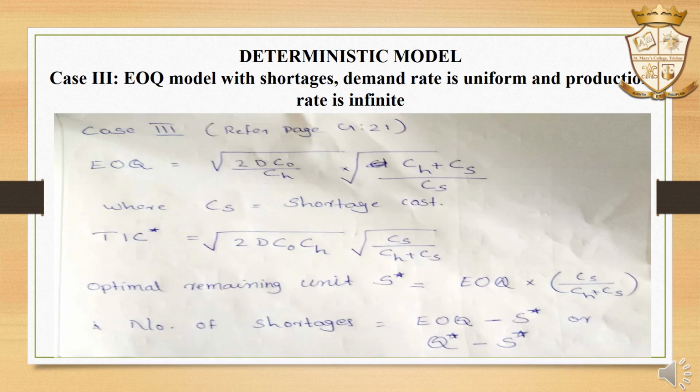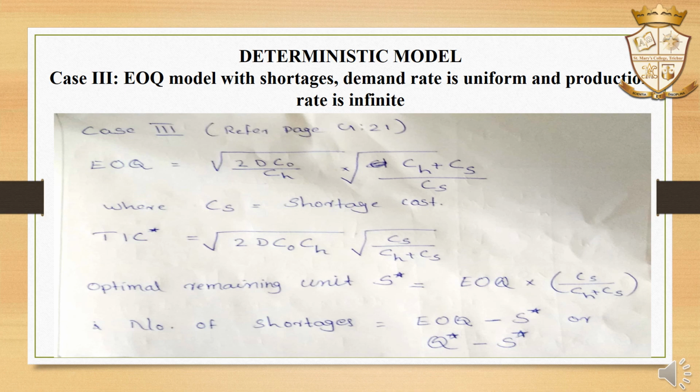Then case 3, EOQ model with shortages, demand rate is uniform and the production rate is infinite. In this case, we consider the shortage cost also, that is known as CS. Then the EOQ or Q star is equal to root of 2D C0 divided by CH into root of CH plus CS divided by CS. CS is the shortage cost, CH is the holding cost.